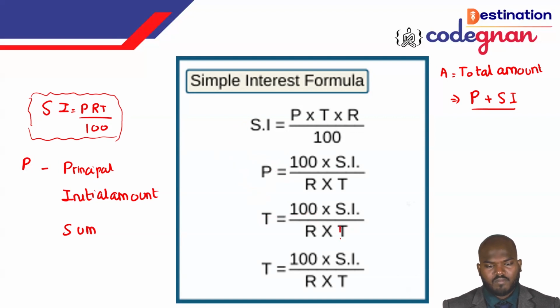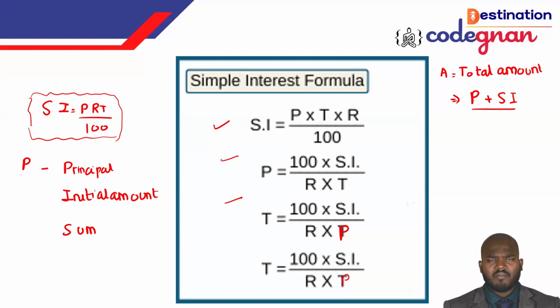Up to this, formulas 1, 2, 3. These three formulas are interconvertible. You just change their positions and get the value of the term they are asking for. But it is derived from only one core formula, that is SI is equal to PRT by 100.